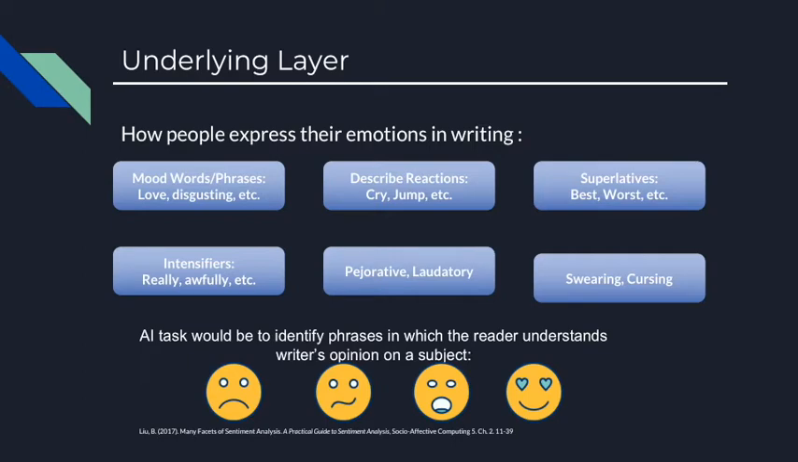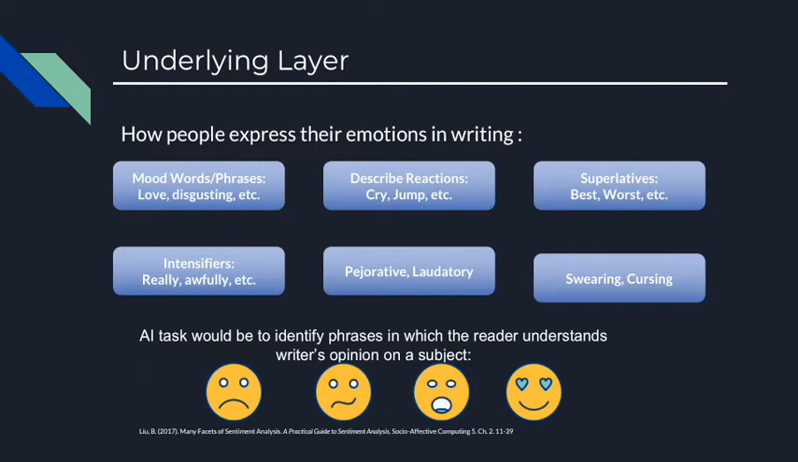The second way would be words describing reactions and behaviors related to emotions. When we say, the boy cried when he saw his mother, we depict the mood of the boy by using the word cry. Using superlatives like best or worst also can show emotions. Intensifiers such as really, awfully, never may also help us to find emotions as well. When we say, I will never go to this restaurant again, we are indirectly showing our negative feeling towards restaurants.